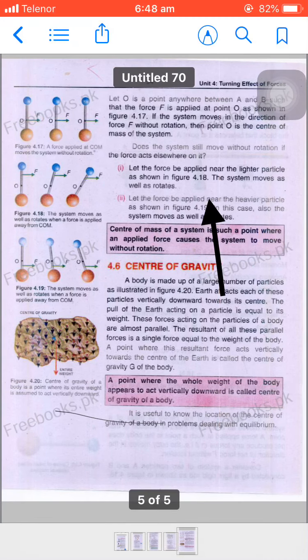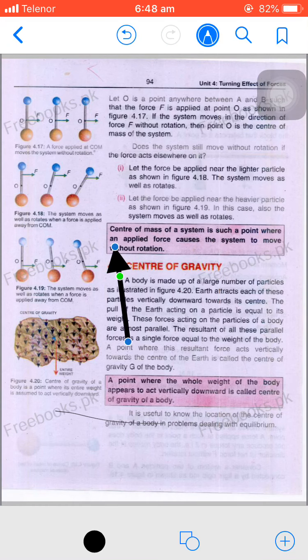Now we are discussing center of mass. We only define center of mass. The center of mass of a system is a point where an applied force causes the system to move without rotation, and that point is called the center of mass. Now what is center of gravity? These details are to help you understand this topic.